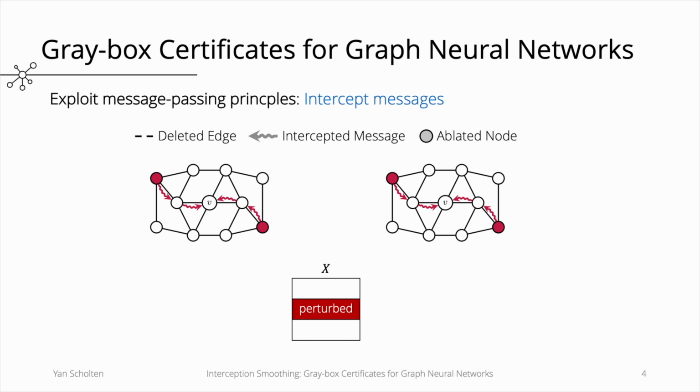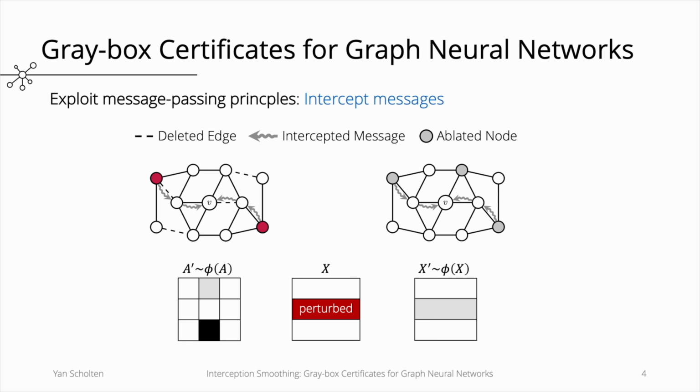And we implement that in two ways. On the one hand, we randomly delete edges in the graph, because by deleting edges, we disconnect potentially perturbed nodes from target nodes, which prevents the propagation of messages. On the other hand, we replace node features by a clean ablation token, which hides the underlying potentially adversarial information.